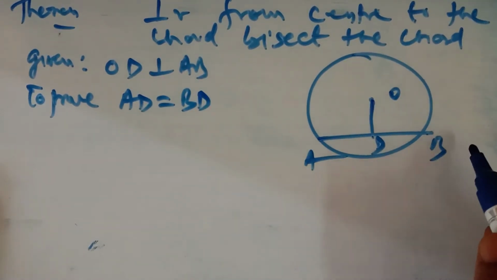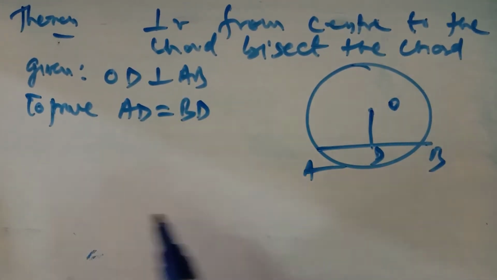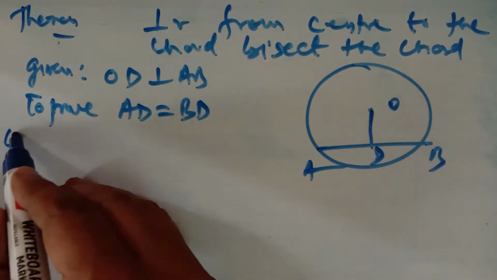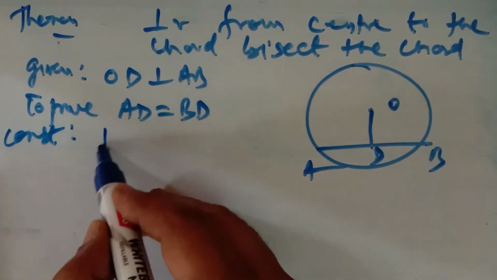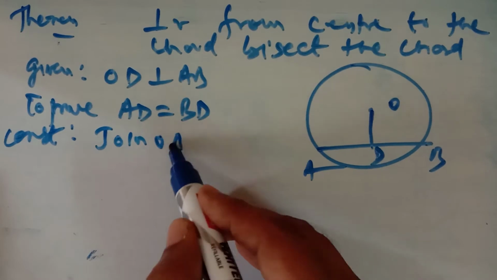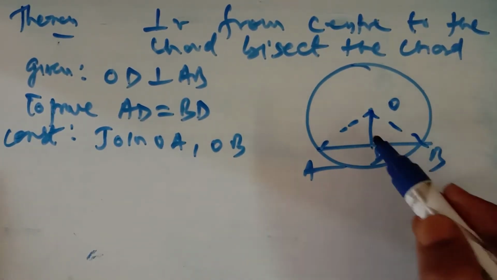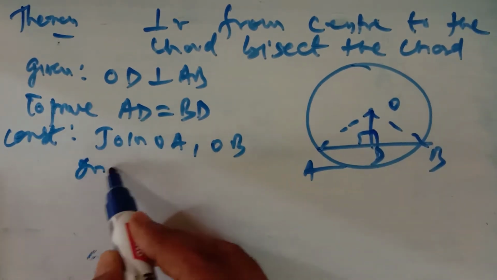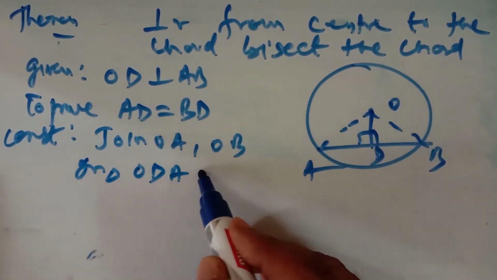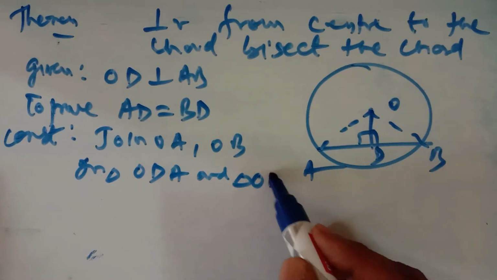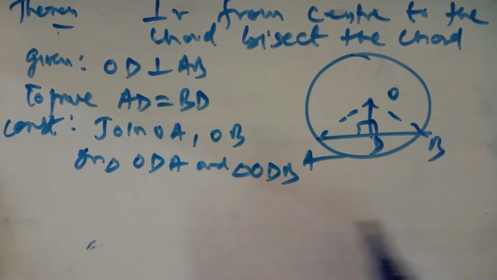AD is equal to BD. We have to prove that the perpendicular from the center to the chord bisects the chord. Now to prove it, I'll do some construction here. Join OA and OB, and this is the perpendicular. I'll prove that these two triangles, triangle ODA and triangle ODB, are congruent easily.